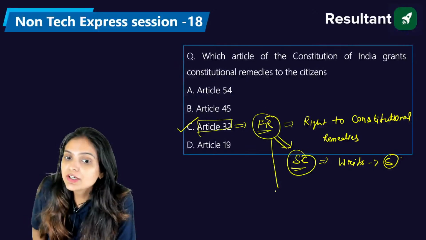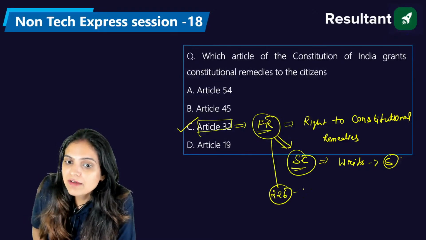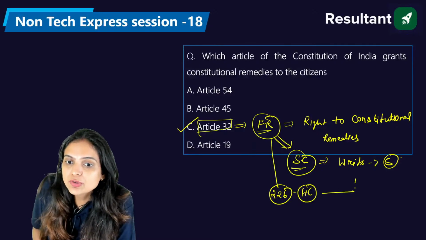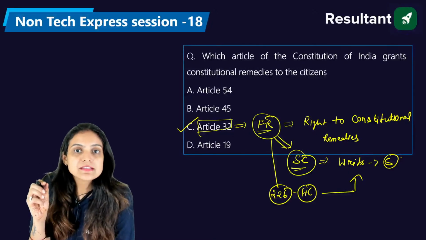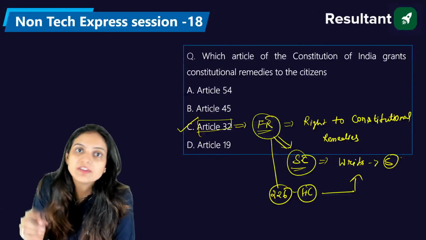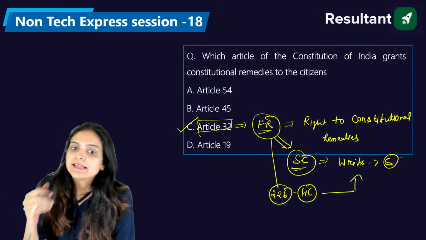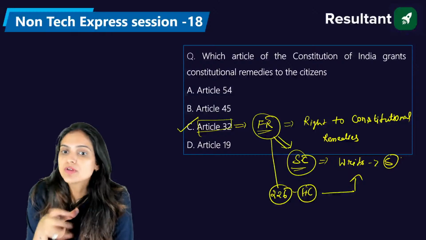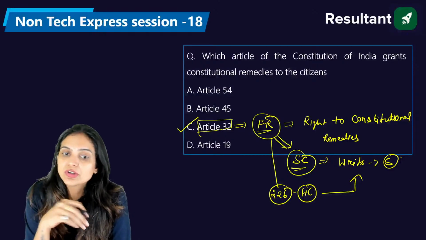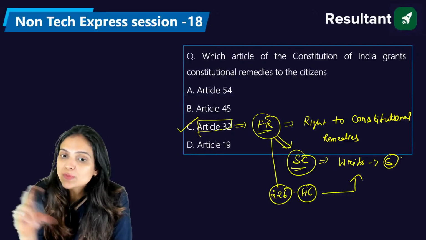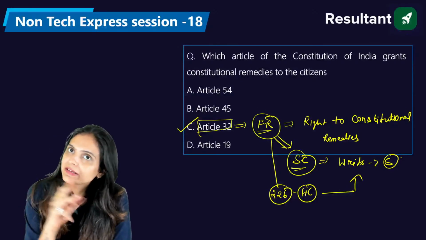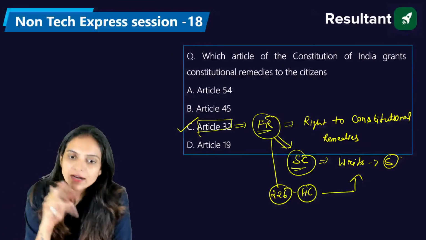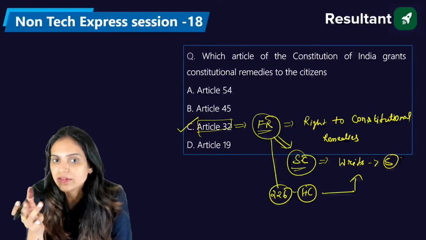Under Article 226, the High Courts are given the right to issue writs whenever any person is suffering from the violation of his or her fundamental right, so that person can knock on the doors of the Supreme Court and the High Court and demand their fundamental rights. That is why we have the procedure of writs available in our constitution. Under Article 32 the Supreme Court has the right. Under Article 226 the High Court has that right.